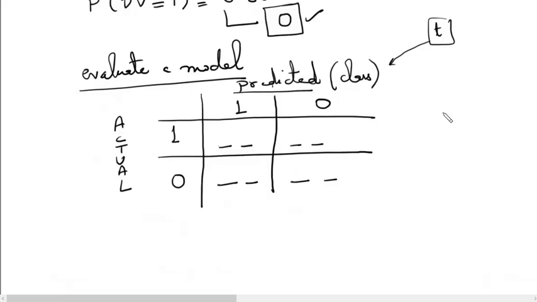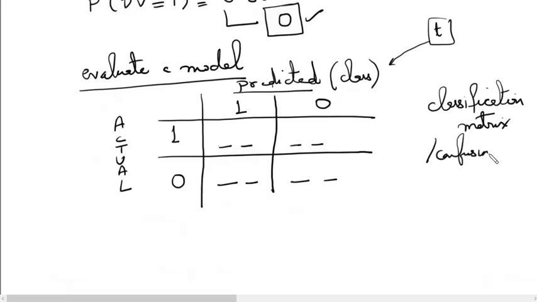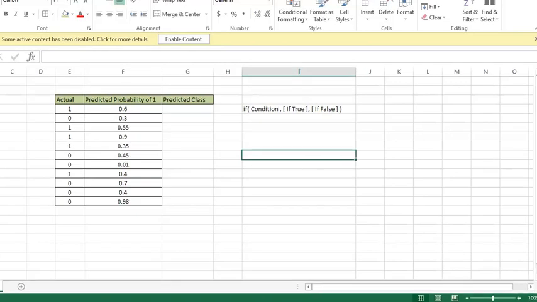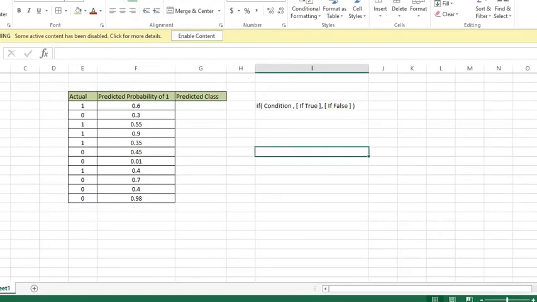So this table is known as a classification matrix. We call this a classification matrix or a confusion matrix. So let us see this with an example. I'll move to a spreadsheet and then we will see how we do this.